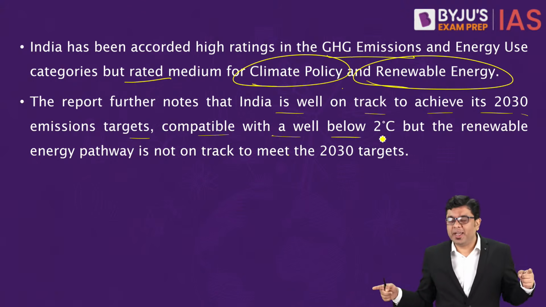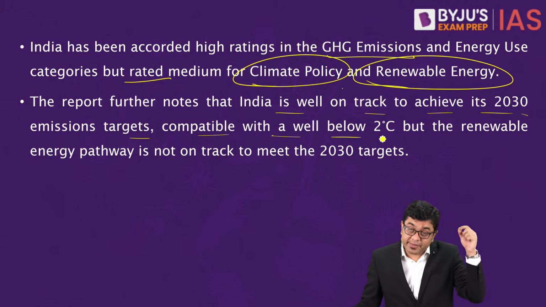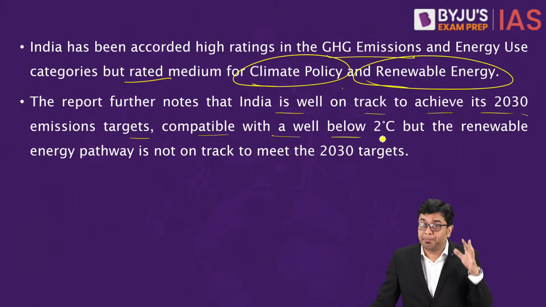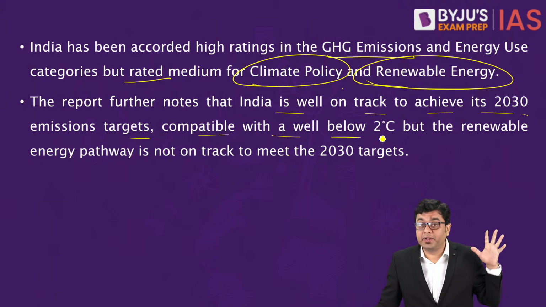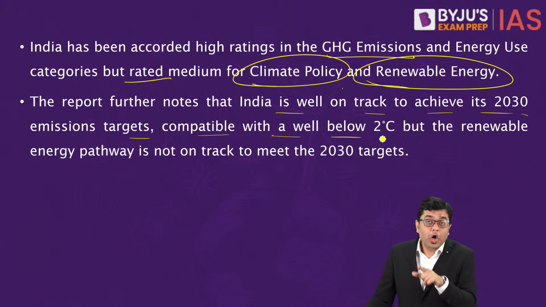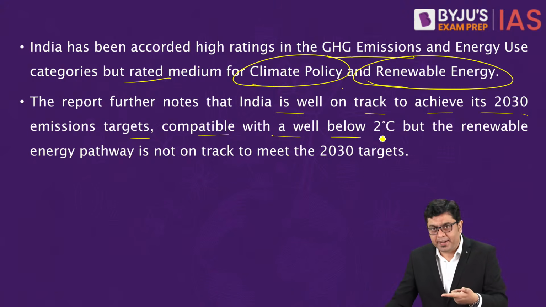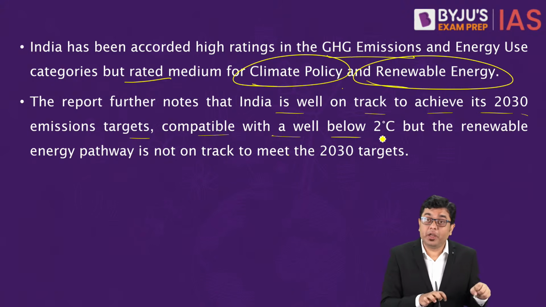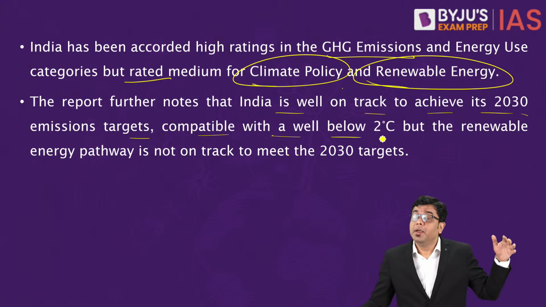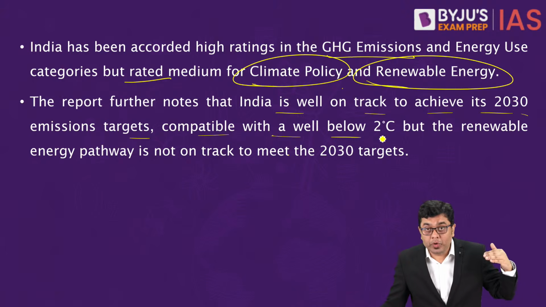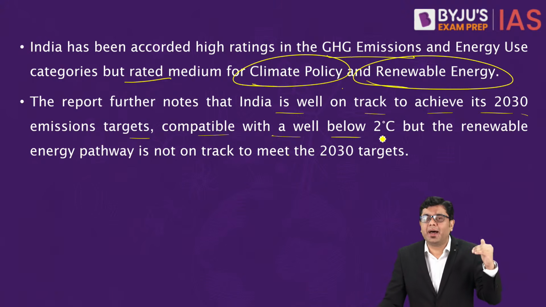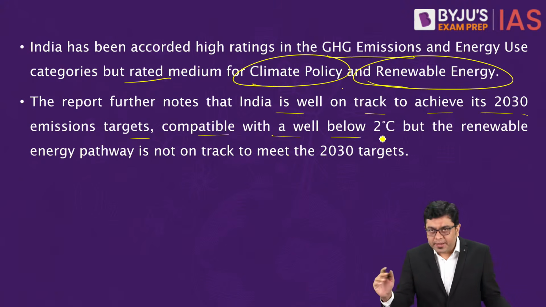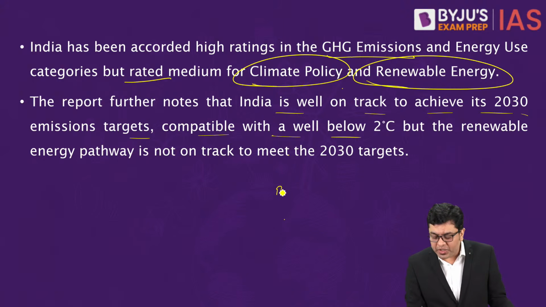Now, amongst the major economies that you have, India is the only major economy which is still on its path and its target to be able to achieve its INDC declared as per the Paris Agreement. And all the declarations that India has made, about reducing the carbon intensity of GDP by 2030, by increasing the share of renewables by 2030, all these targets are a part of what? The Panchamrit program or the Panchamrit goals.